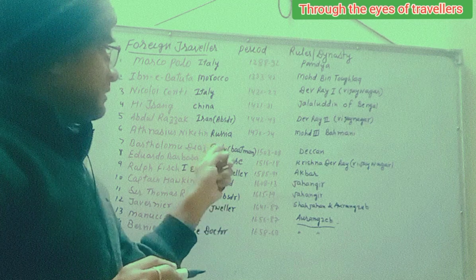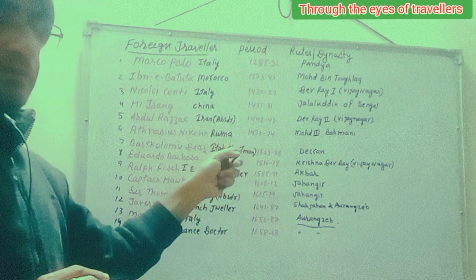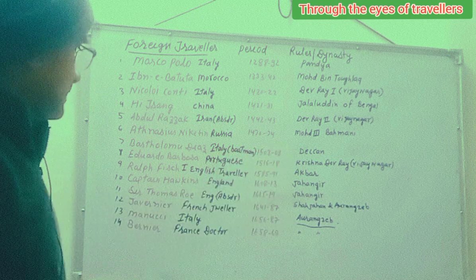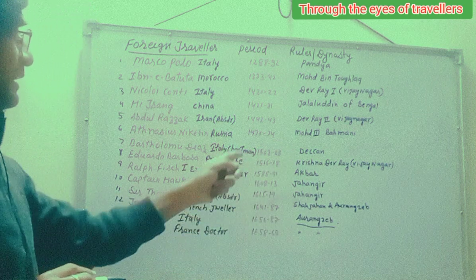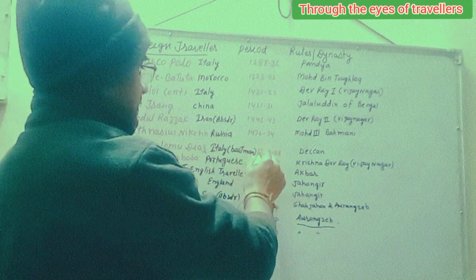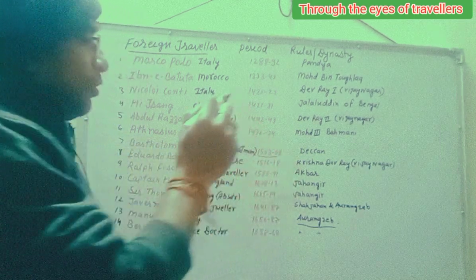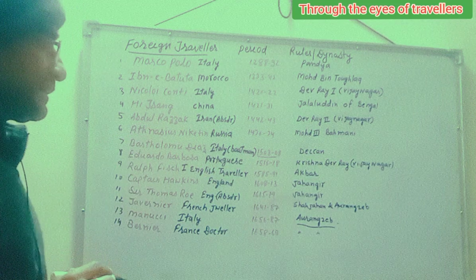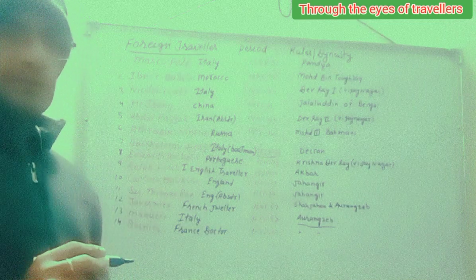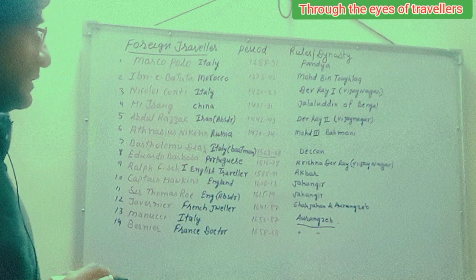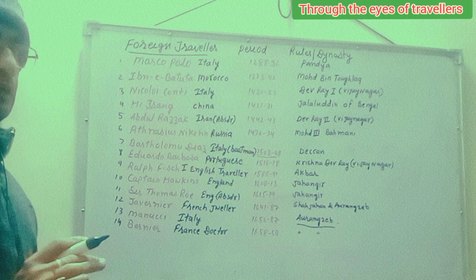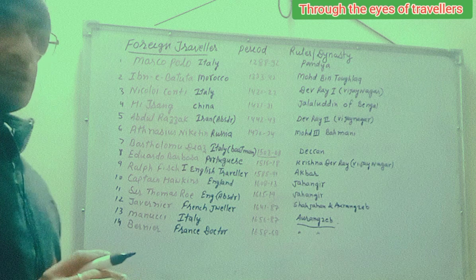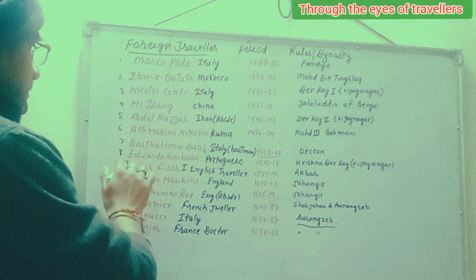Next is Bartholomew Diaz. He was from Italy. He was a boatman. He came to India 1503 to 8, in the area of Deccan. He also came in the time of Vasco da Gama, but he never succeeded in reaching India, because at that time there were very big storms in the oceans, he was caught, and he never reached India. It was told sometimes.